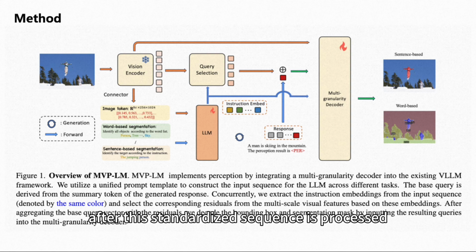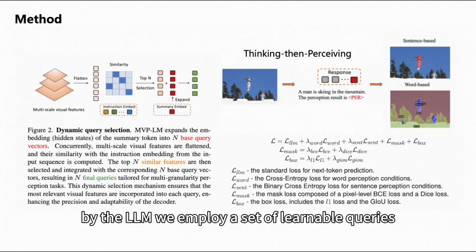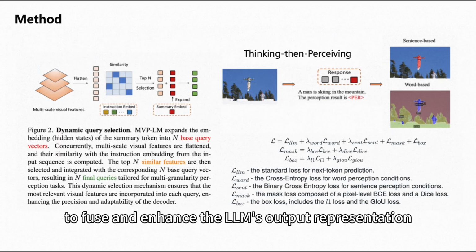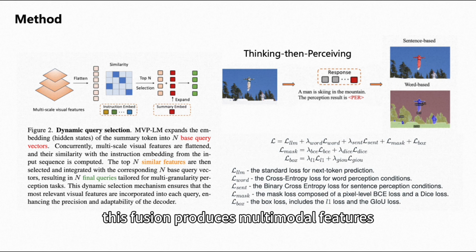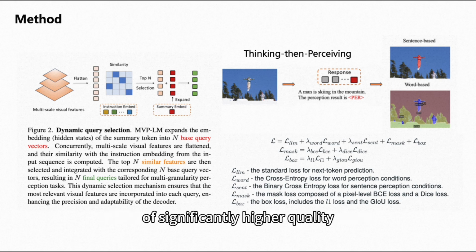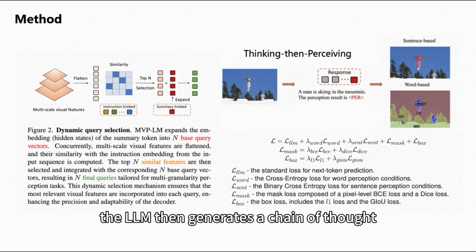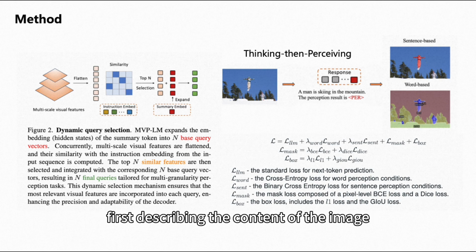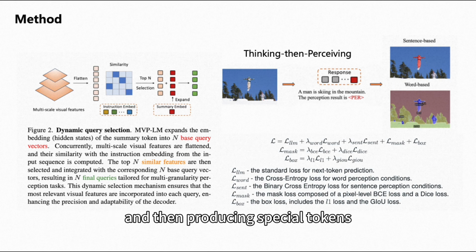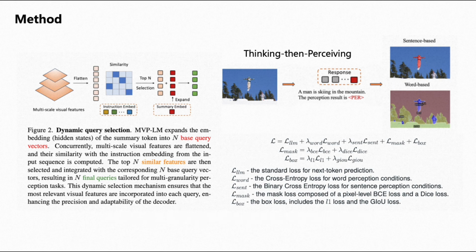After this standardized sequence is processed by the LLM, we employ a set of learnable queries to fuse and enhance the LLM's output representation with image features. This fusion produces multimodal features of significantly higher quality. The LLM then generates a chain of thought, COT, style reasoning output, first describing the content of the image and then producing special tokens corresponding to the perception results.